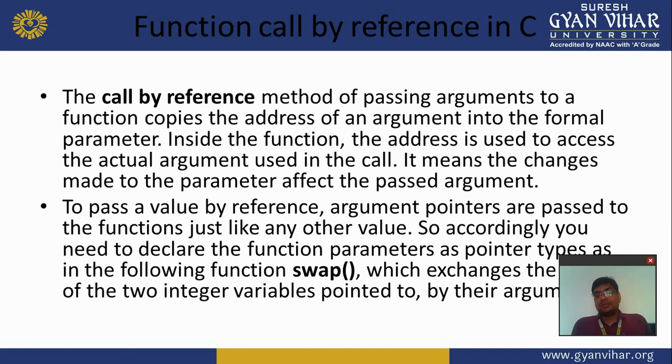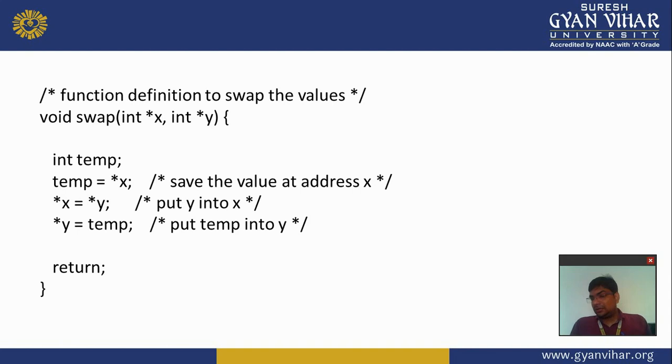So when we need the function's changes to apply to the original value, we use call by reference. But by default we use call by value, where a duplicate value is created, and that's it. Now we move on to Dev C++ and create an example.